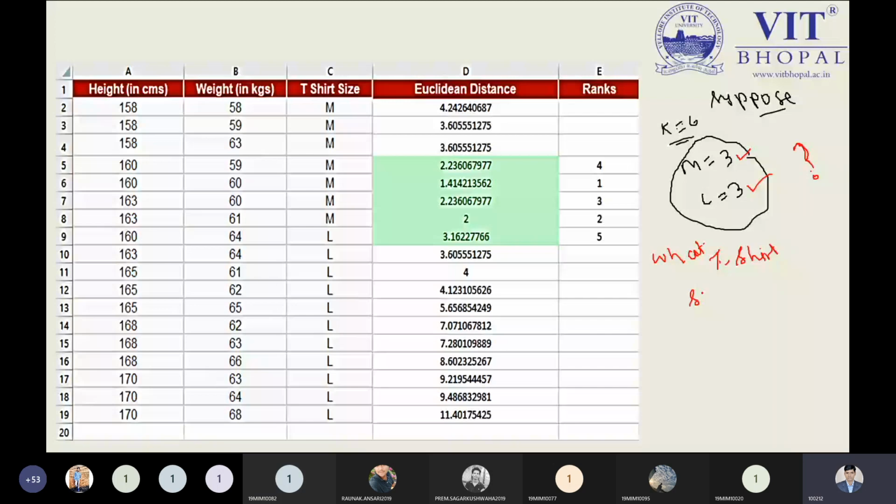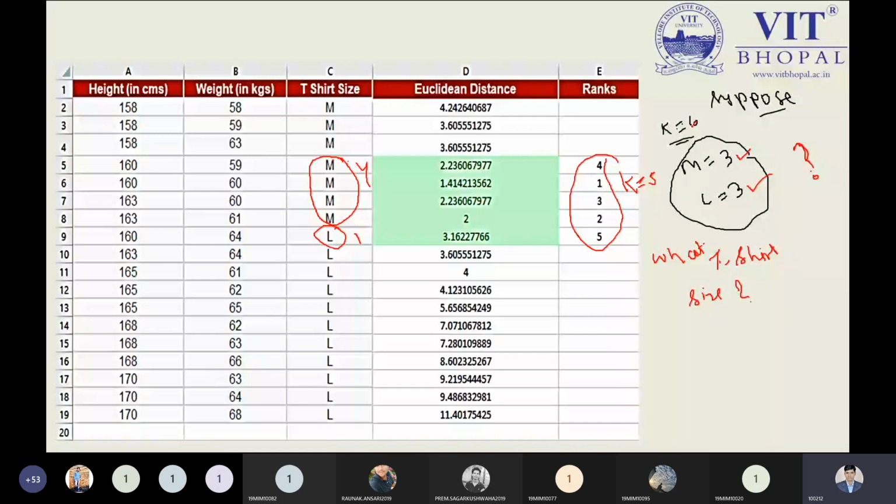My question is this. In the earlier example, we chose k value 5, that is k equal to 5. From this, m is coming 4 times and l is coming 1 time. So we can easily determine that our new input data, as per our problem, matches with m, because m is greater than l. It is matching with more of the features of m, so we have t-shirt size m. This is the answer. But here I am choosing k value 6 rather than 5.